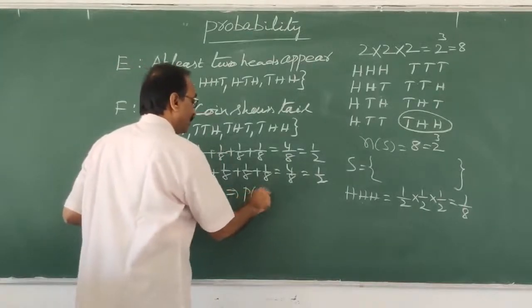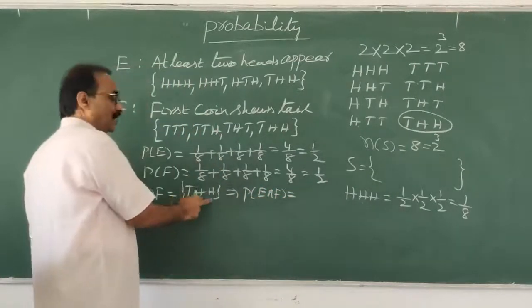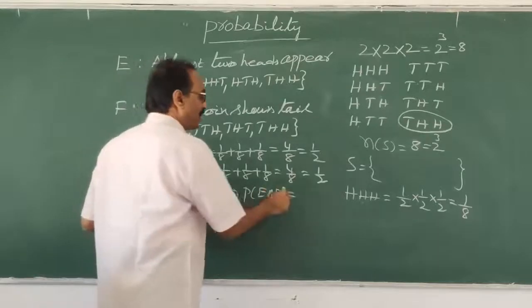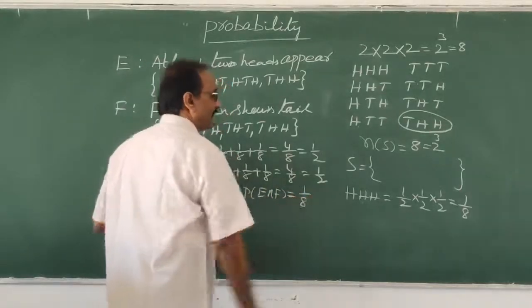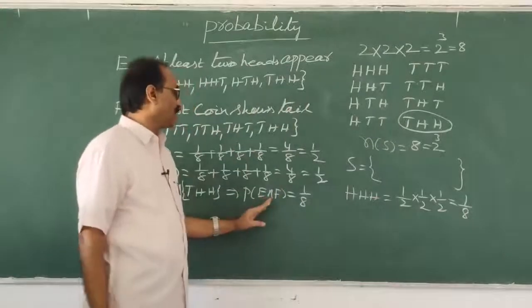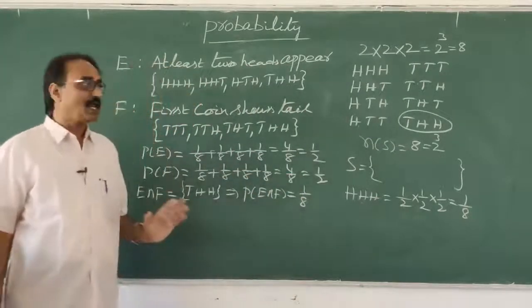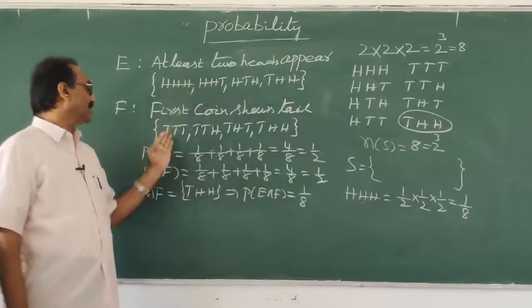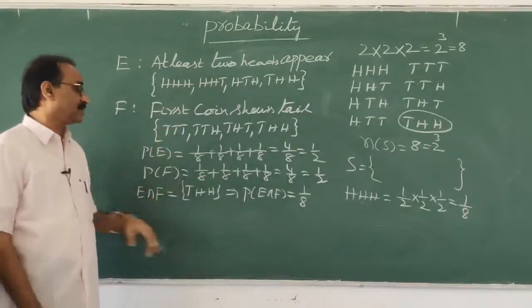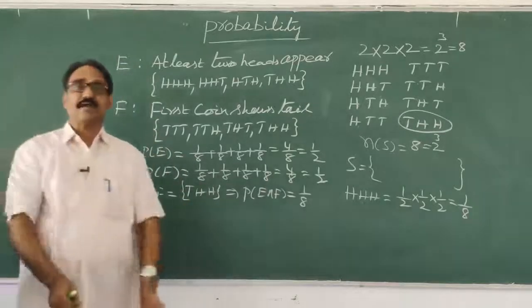According to this, P of E intersection F is equal to, now you see only one sample point is there. So 1 by 2 into 1 by 2 into 1 by 2, how much? 1 by 8. Each sample point has probability 1 by 8, you know. So P of E intersection F is 1 by 8. Okay. Now E is this, F is this, and E intersection F is this. Now the question starts.